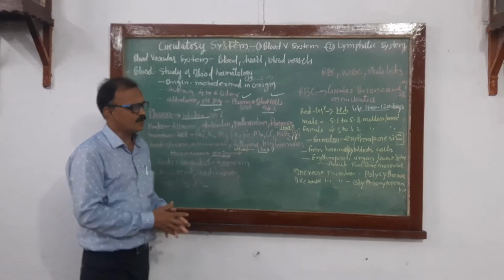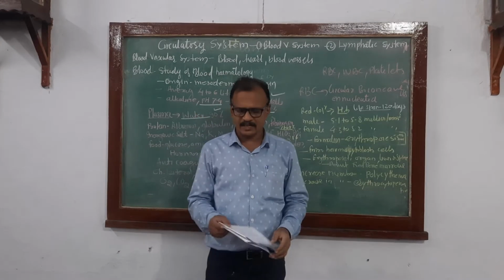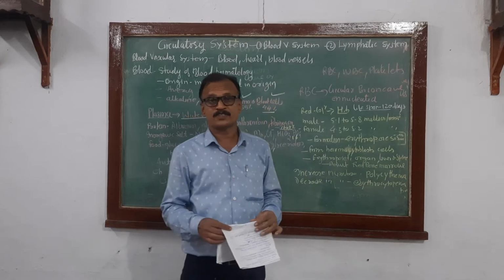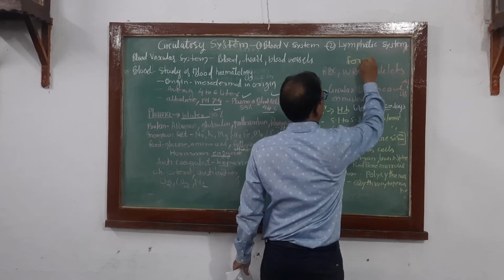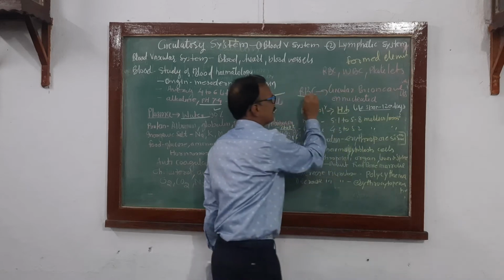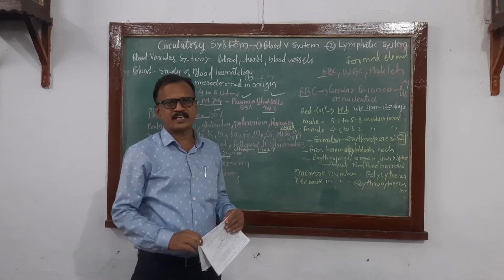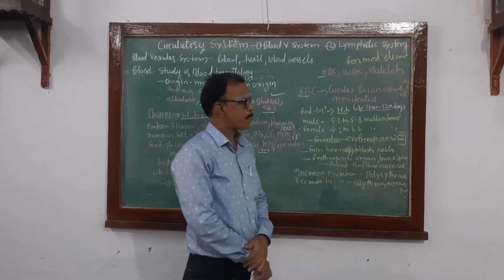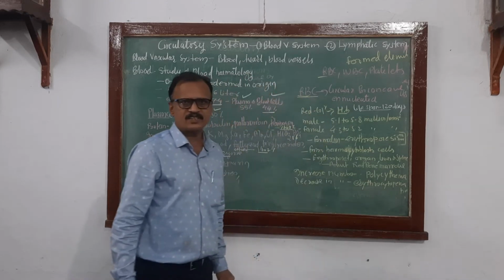Got my point? Now, the next part, the blood cells. There are different types of blood cells, and they perform different functions. Another name is formed elements. According to their structure and function there are different types of blood cells: RBC, WBC and platelets.